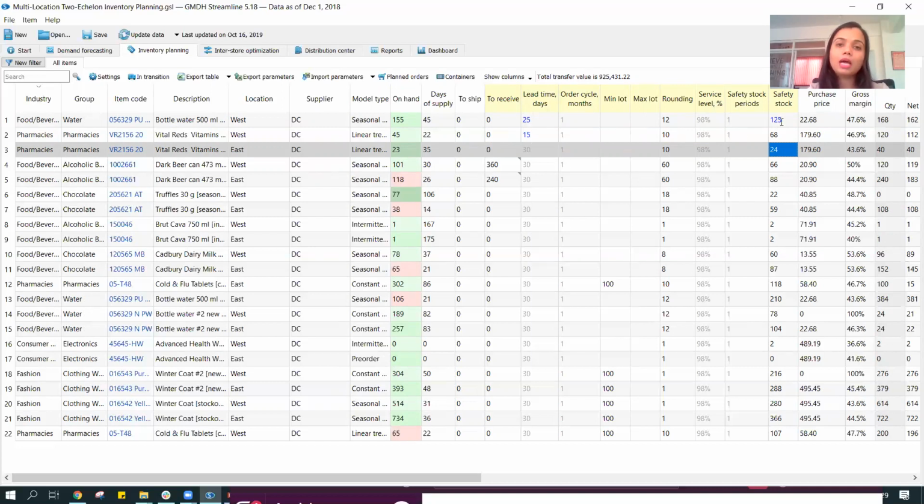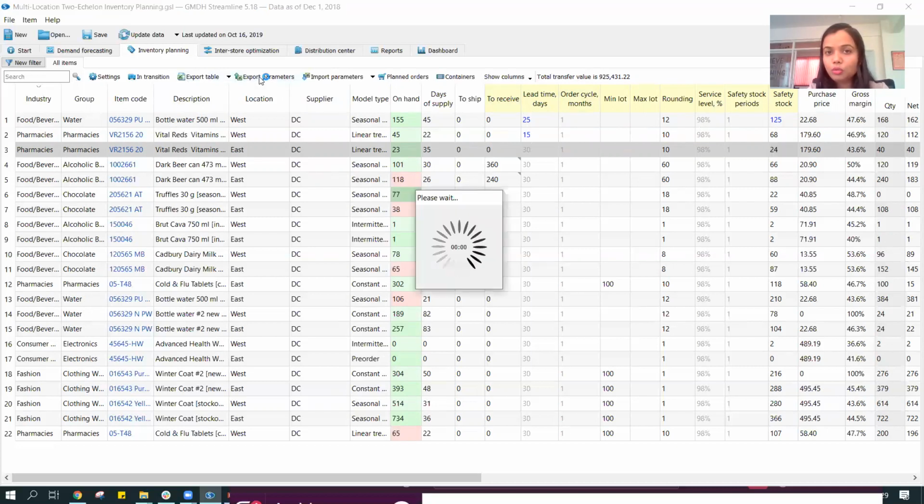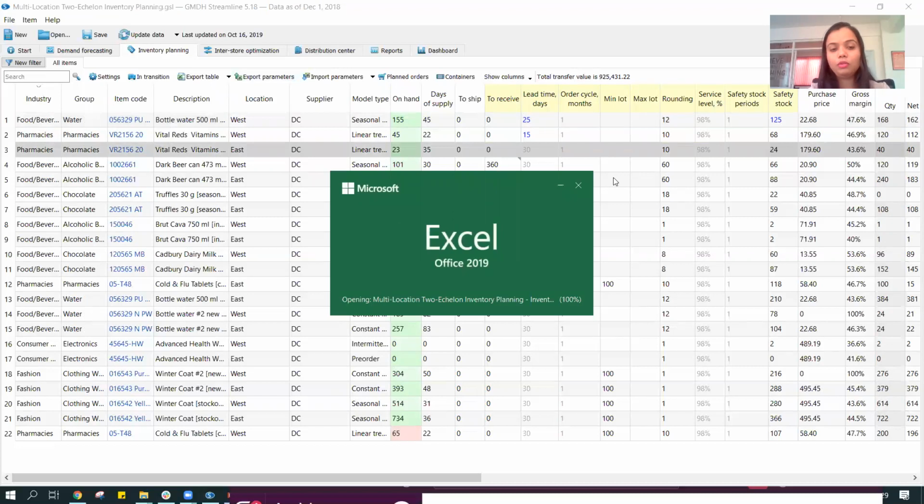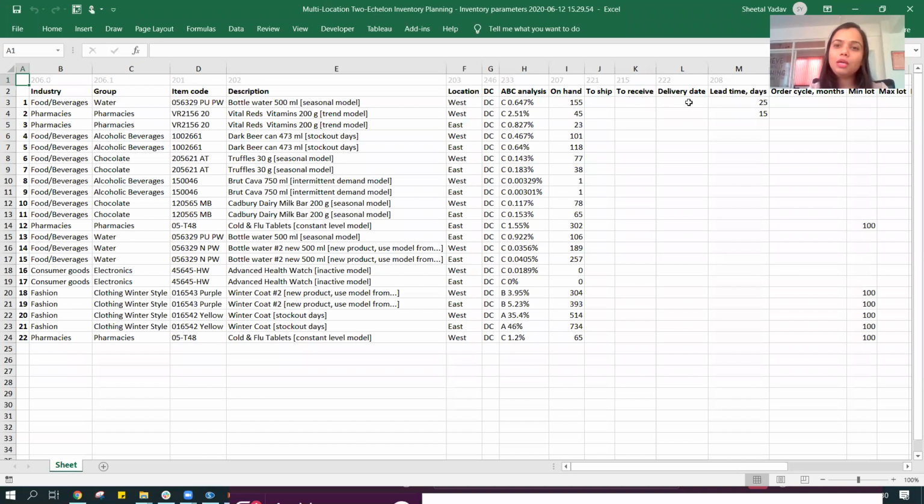So we can keep a track record of all the changes that we make in the data in the system accordingly. We can also export these parameters and make changes to the parameters in Excel. We are really comfortable using Excel, so we also have that flexibility to make changes to my values over here. Say in case my receivables are 100 for this particular item, and the delivery date is the 10th of Feb 2019, and say I've made this change.